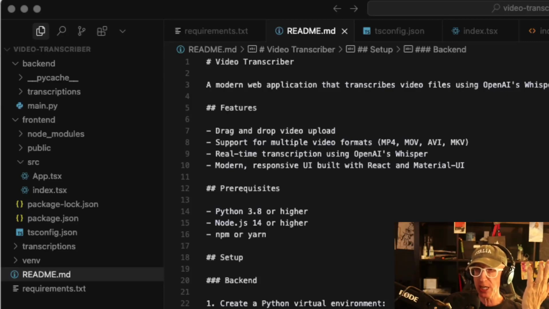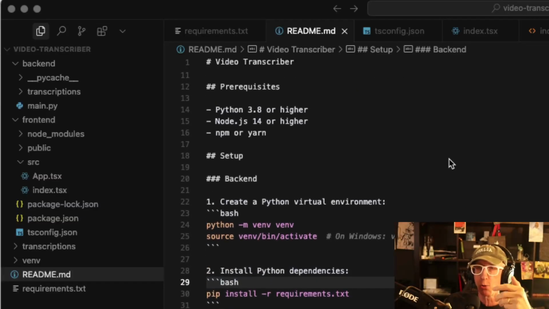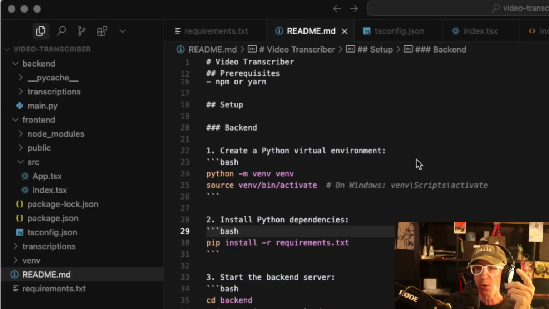So this is the README file of this video transcriber, and the reason I want to show you this now is because the video I just made, the intro video, I want to get the transcription of it. These are the features. You can drag and drop a video upload, support multiple formats, MP4, MOV, AVI, MKV, and real-time transcription using OpenAI's Whisper. And it tells you what the prerequisites are. So this is how it works.